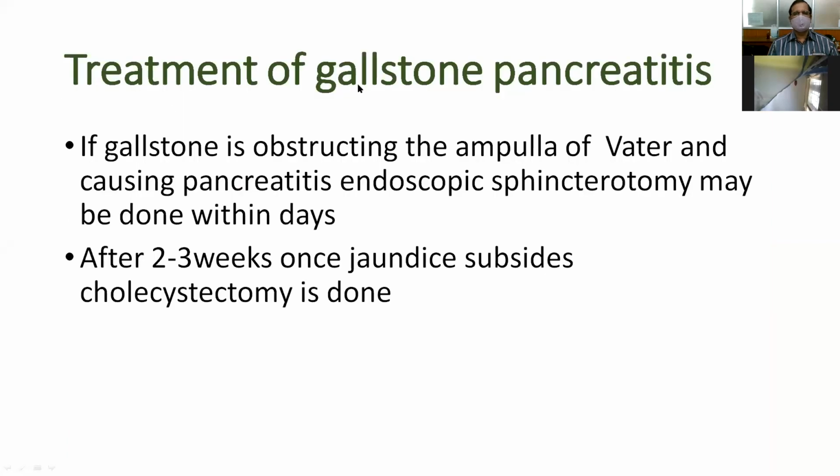And the treatment of gallstone pancreatitis: if a gallstone is obstructing the ampulla of Vater and leading to pancreatitis, endoscopic sphincterotomy may be done as early as possible. After 2 to 3 weeks, once jaundice subsides, we can plan for cholecystectomy. So first you have to remove the obstruction. Next you have to plan for cholecystectomy. And if the patient is fit and the general condition allows, then you can do cholecystectomy as well as removal of the CBD stones along with endoscopic sphincterotomy.